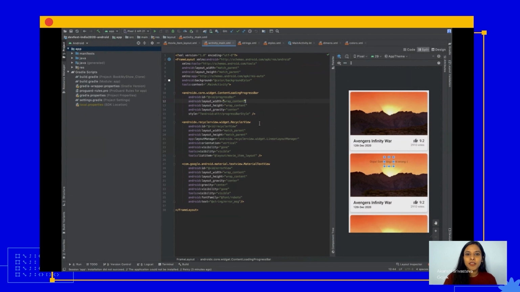Isn't it so exciting that we are done with the code now? Now let's see how it will look when we run it. Can I please go over to the slides once?